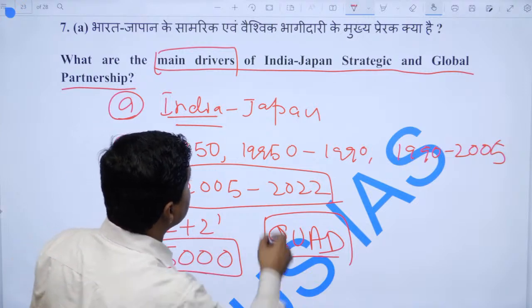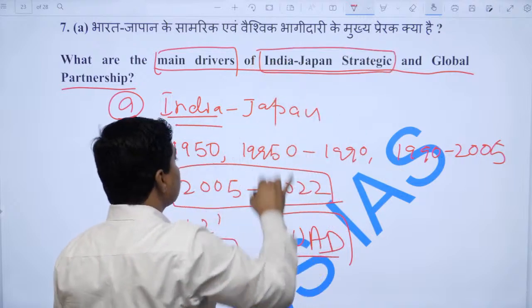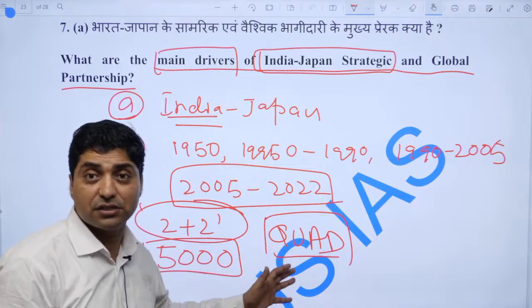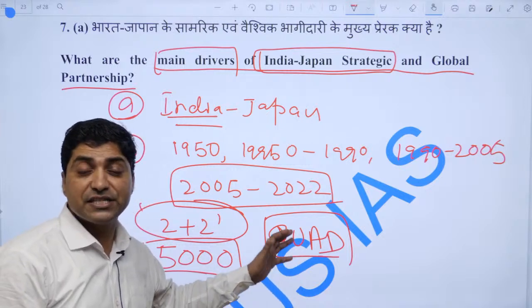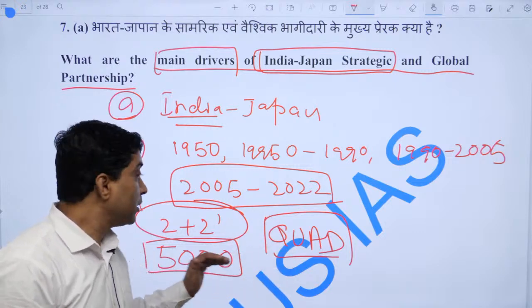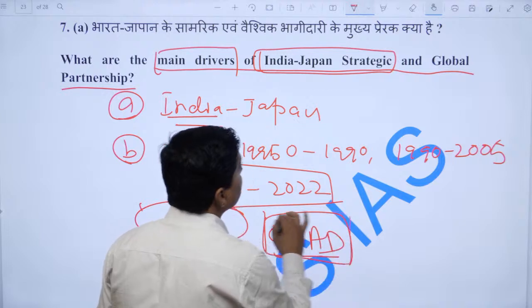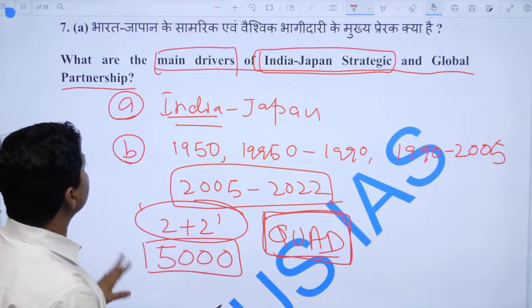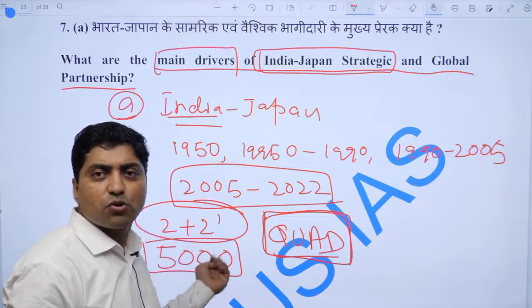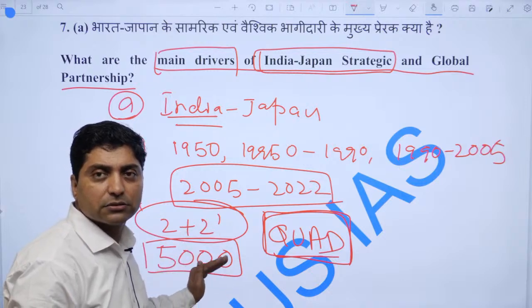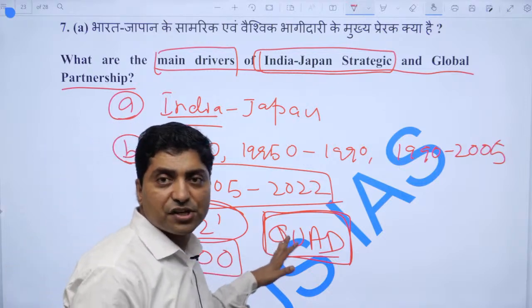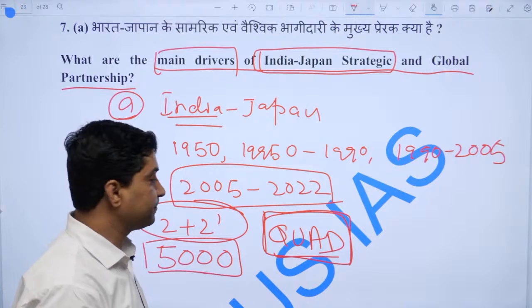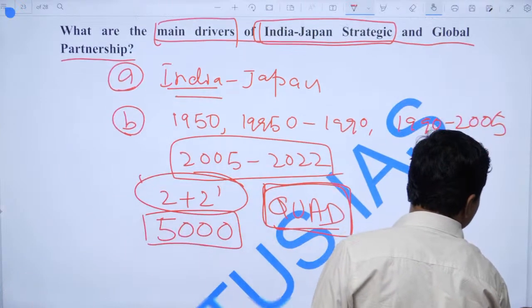Especially if you look at the strategic relationship, we have the 2+2 dialogue. India is a special strategic and global partner of Japan, and Japan is India's special global partner, right, and we also have the Quad, right, fine. So there is lots of information one needs to put, and one can quote a few scholars, and especially the trading partnership that developed between India and Japan in the recent decade. Now let me move to the next question.